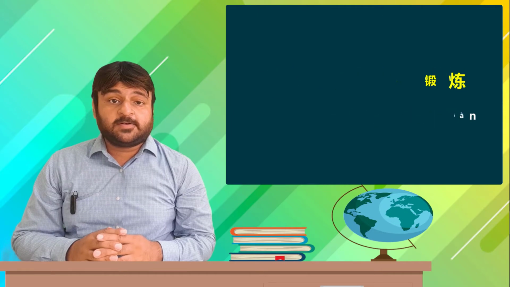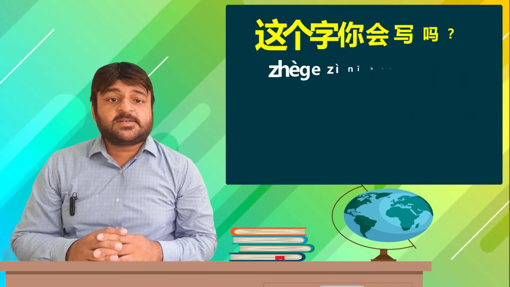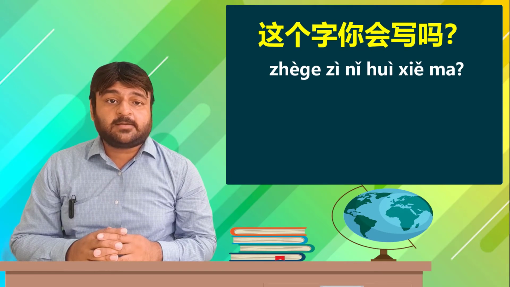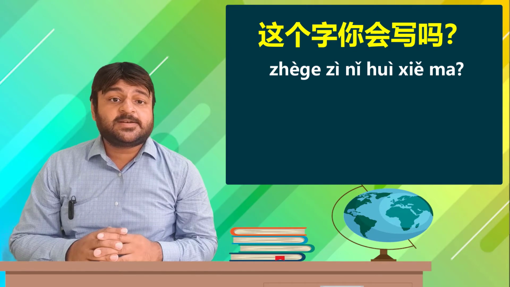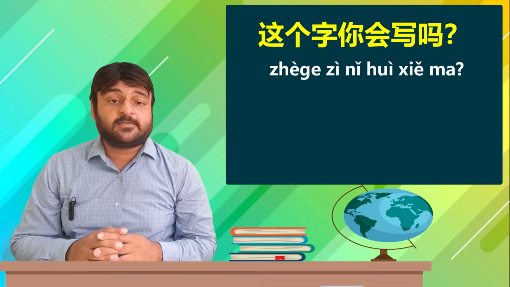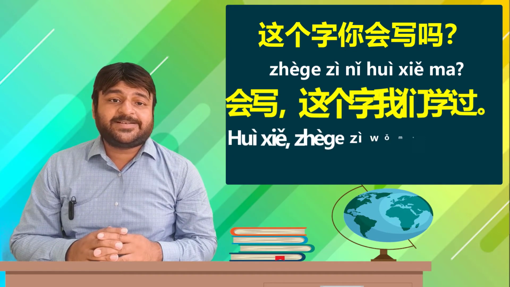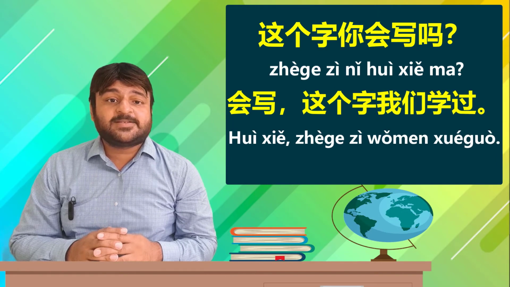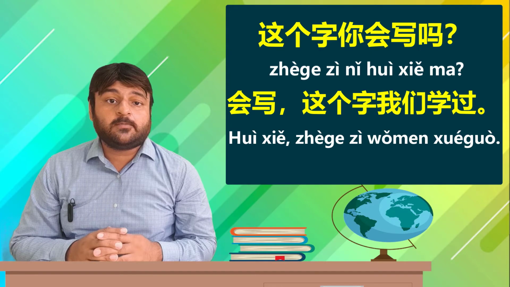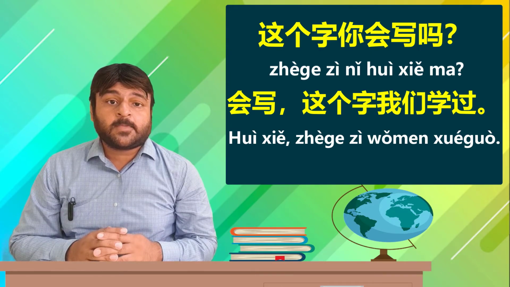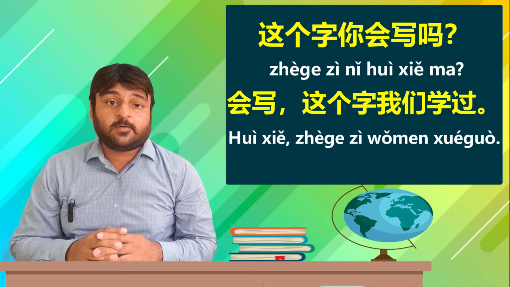Moving on to the third substitution drill, let us read out the following sentences. 这个字, this character. 你会写吗? Can you write this character? 会写, can write. 这个字我们学过, we have studied this character. Notice 过 denotes that something has already been experienced or gone through.